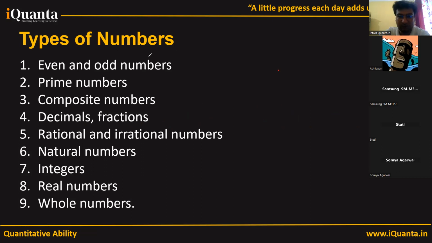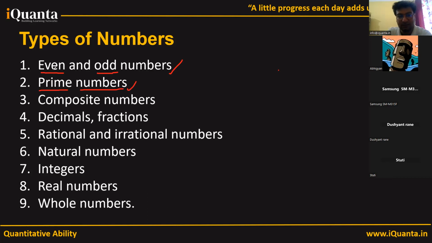I think you all are very much familiar. Even numbers, the numbers which are divisible by 2 are called even numbers. Odd numbers, numbers not divisible by 2 are called odd numbers. Is this clear to everyone? Oh, yes, sir. Fine. When we come to prime numbers, prime numbers are those numbers which have only two factors. That means which are either divisible by themselves or by 1, right? That is definition of a prime number.